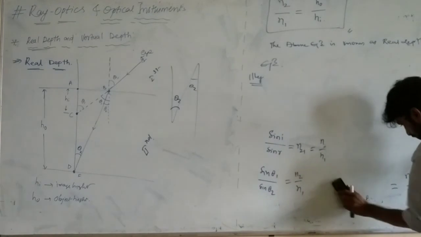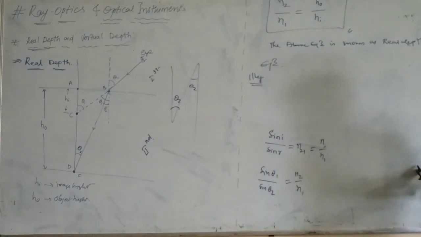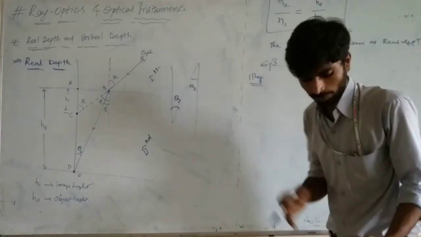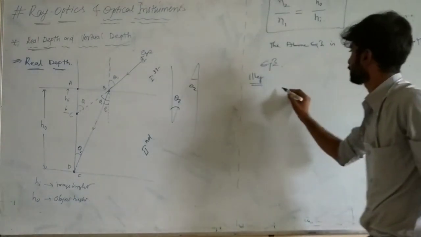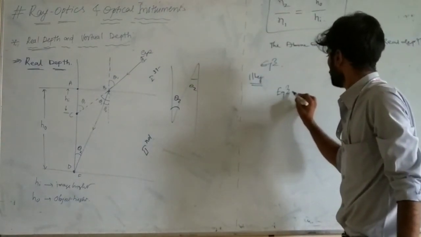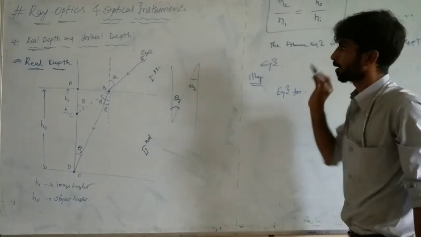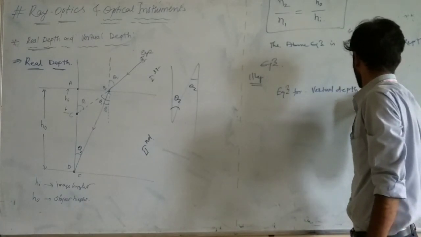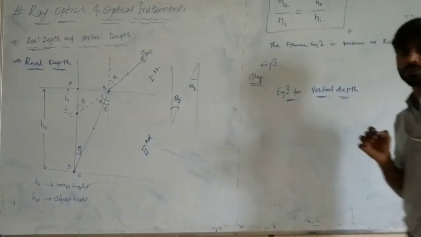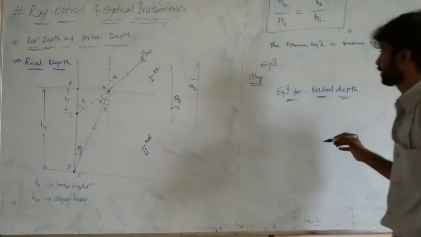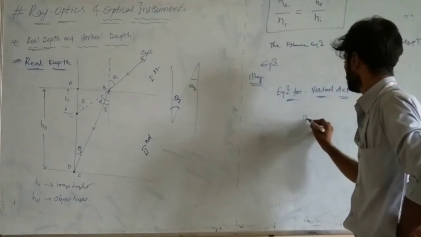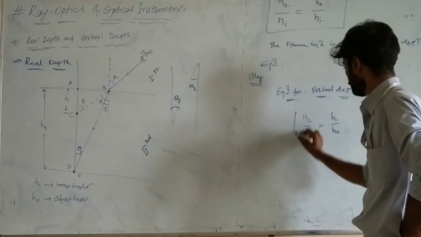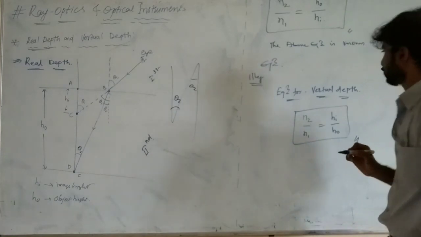Similarly, the equation for this: n2 by n1 is equal to HI by HO. This is the equation for virtual depth.